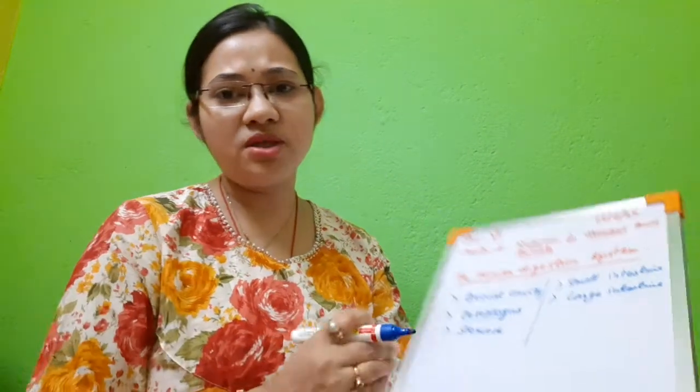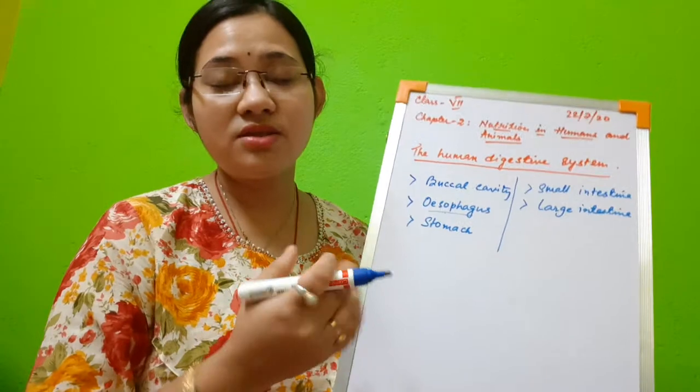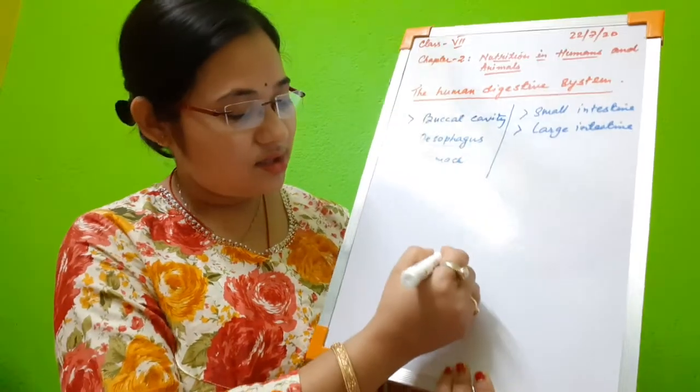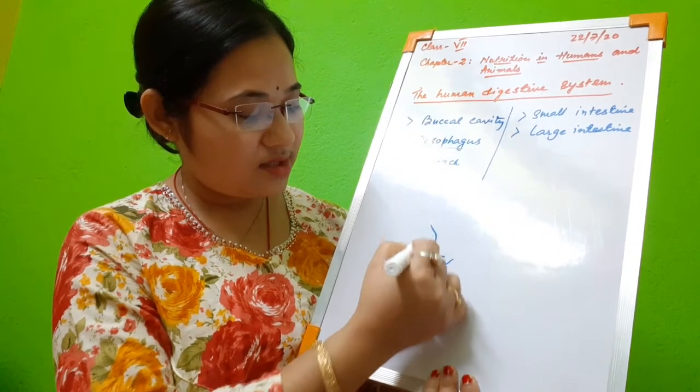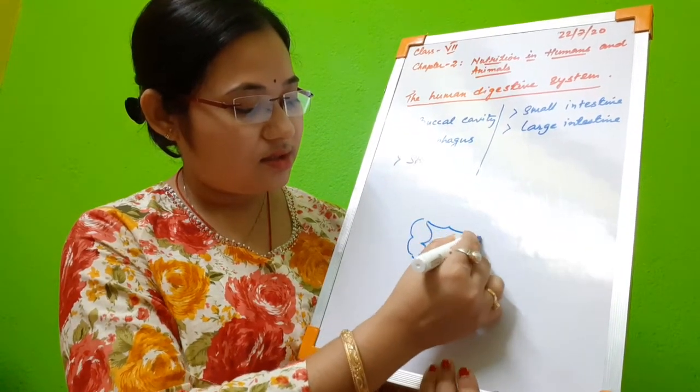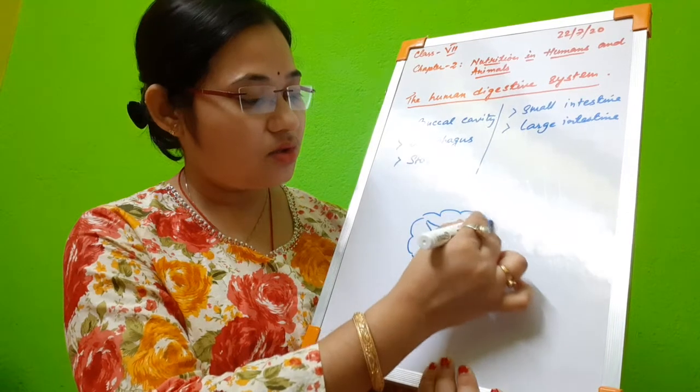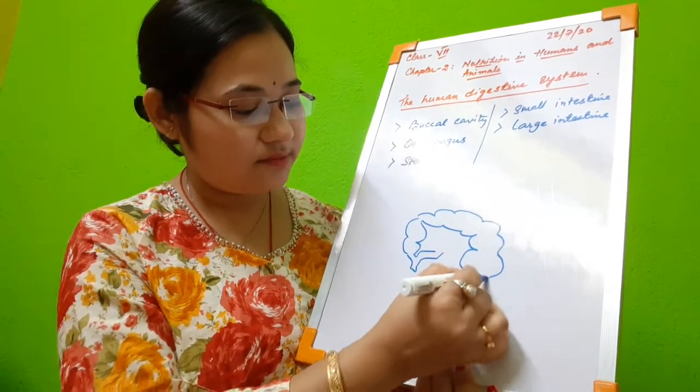After the small intestine, almost all the digestion and absorption is over. Now the food is going to become waste. So then comes the large intestine. This is the appendix, this is the large intestine. So what happens in the large intestine?